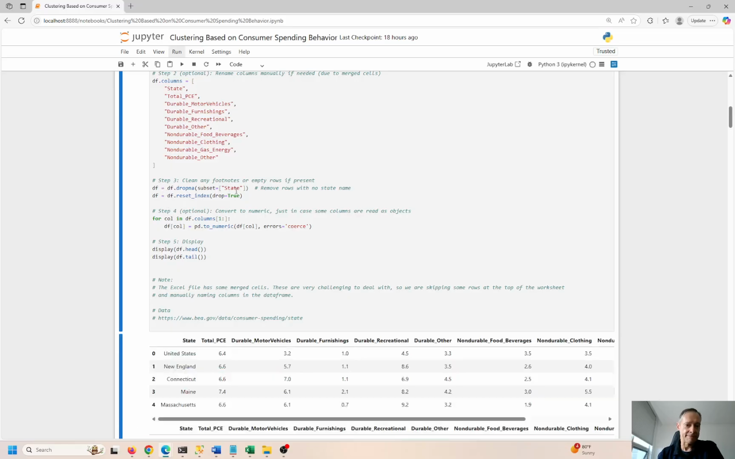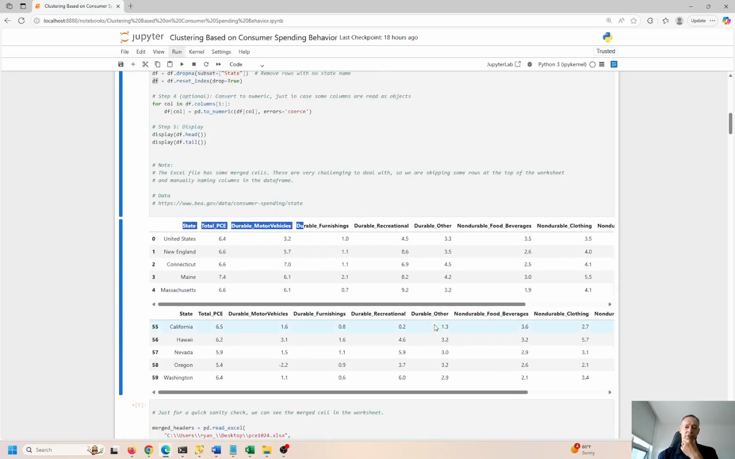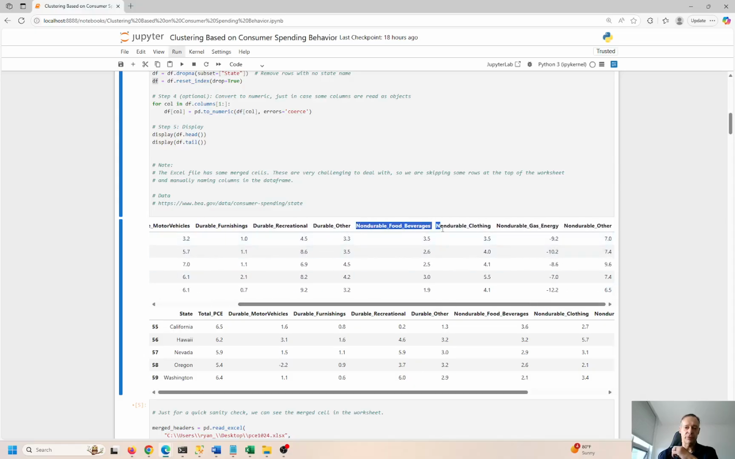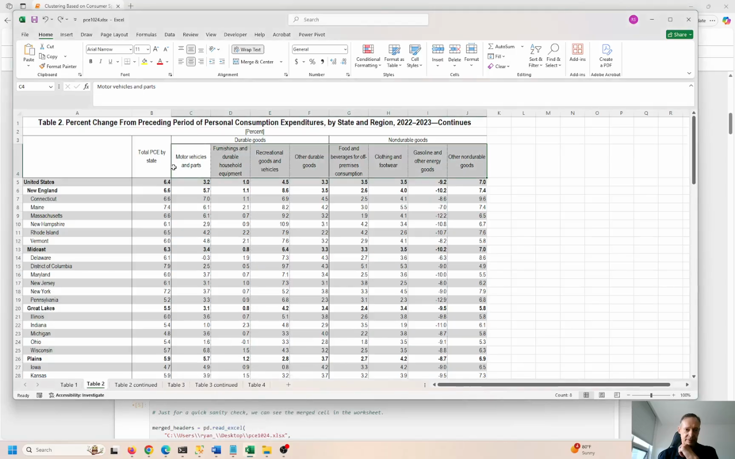Okay, so I'm dropping state from the data frame, and I'm setting the index as the data frame over here. So state comes in: state, total PCE, durable motor vehicles, durable furnishings, durable recreation, durable other. Then we have some non-durable categories: non-durable food, beverage, non-durable clothing, non-durable gas, energy, non-durable other. If you go back to the data source, this is what it looks like. Non-durable other. Because these are coming from non-durable goods, this is the merged cell.